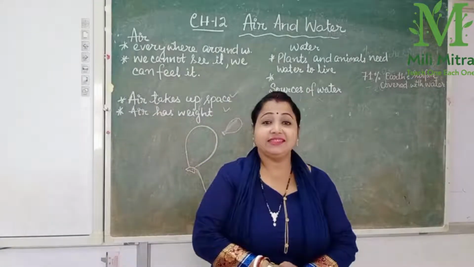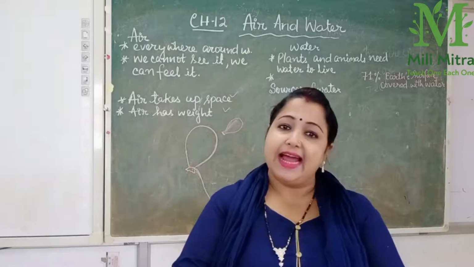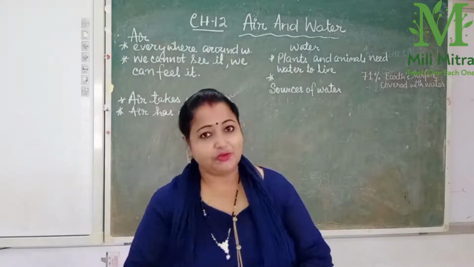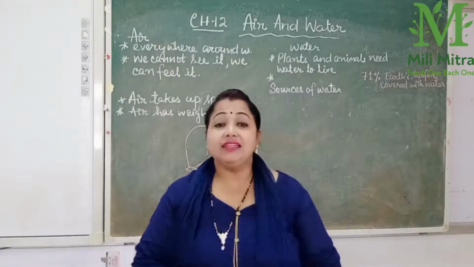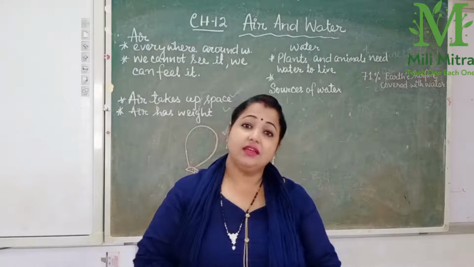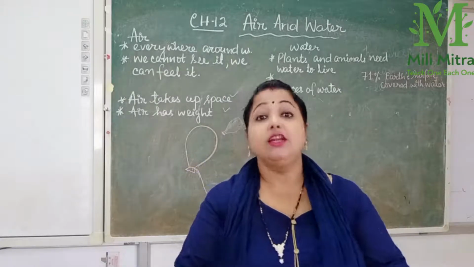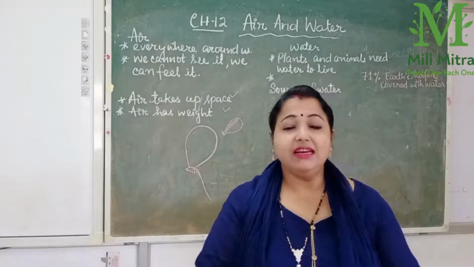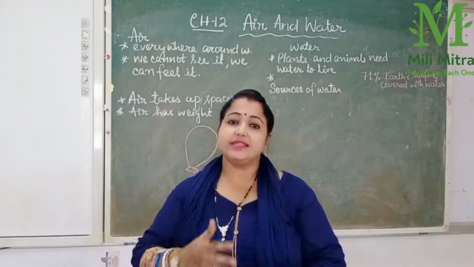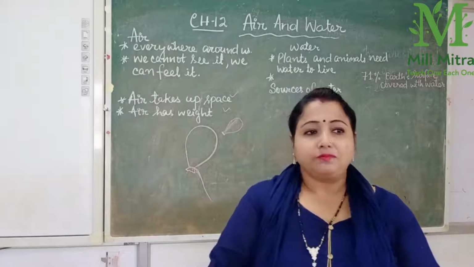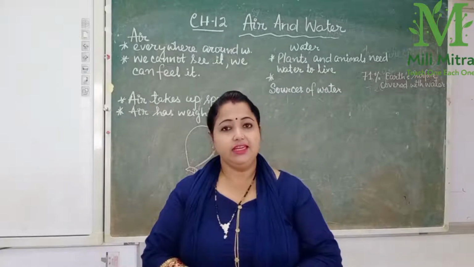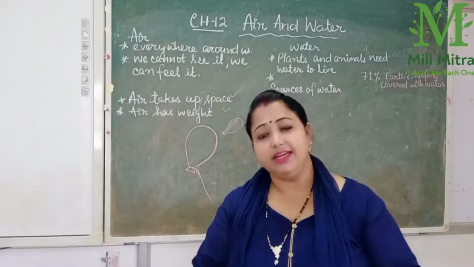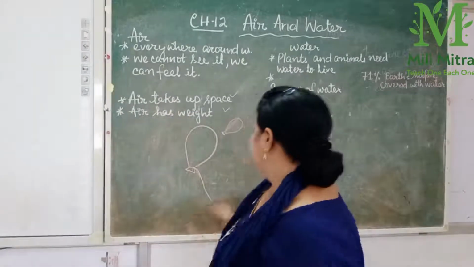Now, how does this air help us? It helps us to dry clothes and to fly a kite. Plants and animals need it. Animals, plants, human beings, everyone needs air to live, to breathe in. And then the sailboat and windmill, wind helps all these things to move. Now, the dirty air, which is very dangerous for breathing, is also called polluted air. The dirty air is also called what? Polluted air.